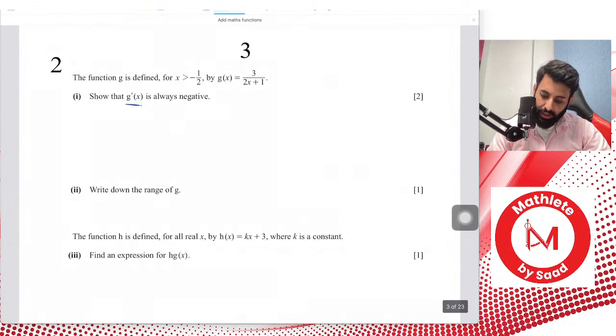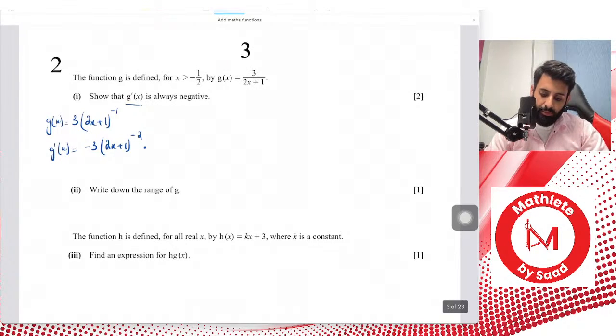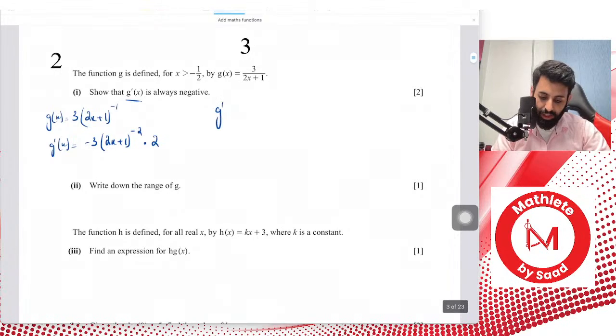When we're differentiating it, there's no need to use the quotient law. You can just take 2x plus 1 in the numerator, so that way you get 2x plus 1 to the power minus 1. This is g of x. Now when you differentiate it, notice what happens. This becomes minus 3 into 2x plus 1 to the power minus 2, and then you multiply it by the differential of the bracket, which is equal to 2. So now what you're looking at is g prime of x, which is equal to minus 6 over 2x plus 1, the whole thing squared.